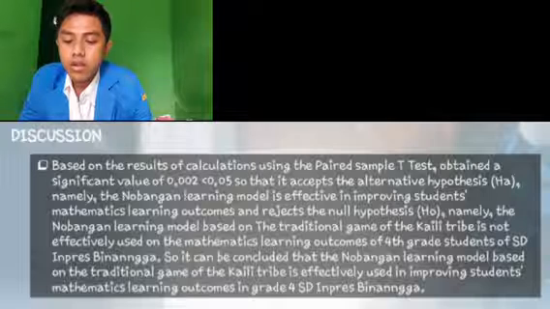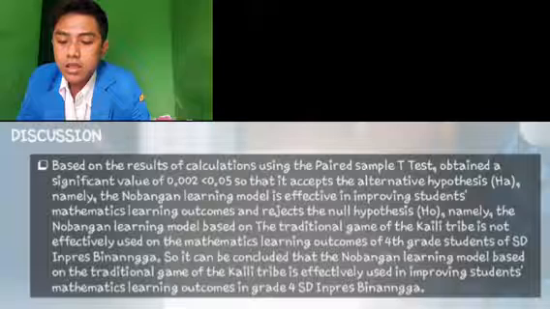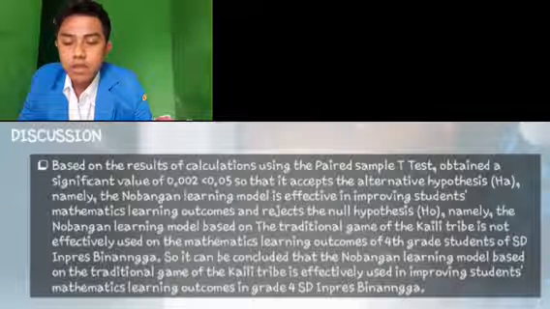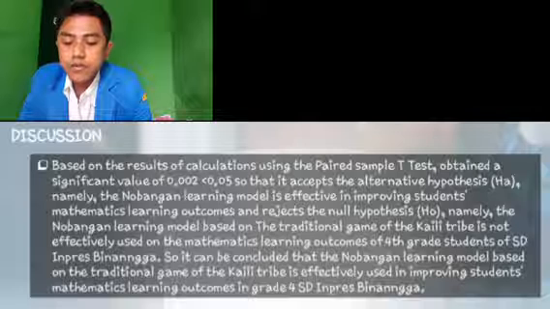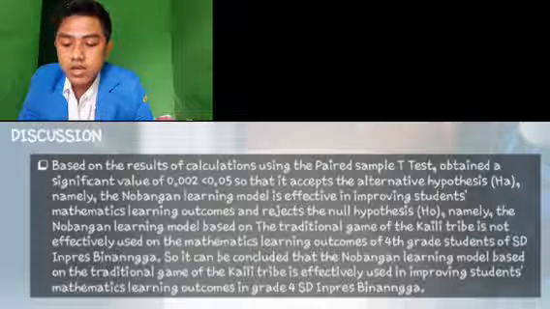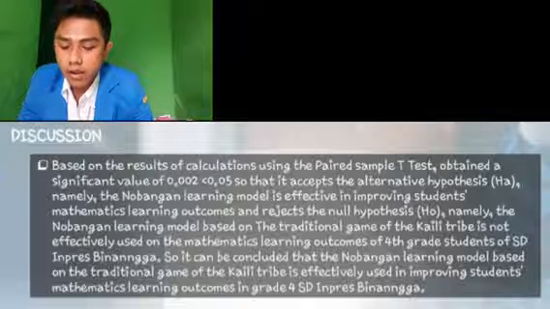So, it can be concluded that the Nobangan learning model based on the traditional game of the Kaili tribe is effectively used in improving student mathematics learning outcome in grade 4 SD Impres Binanga.